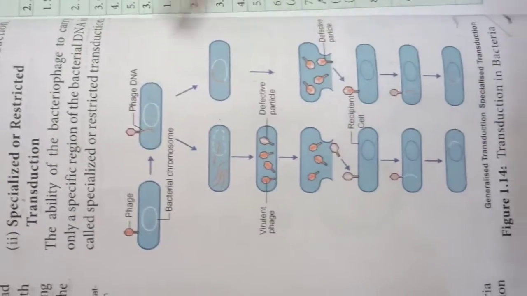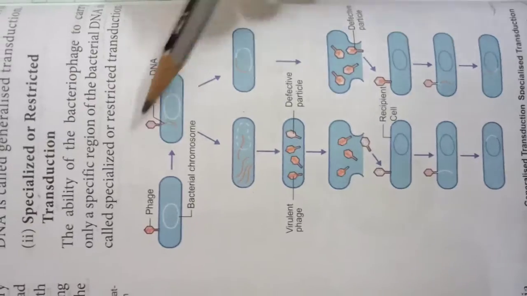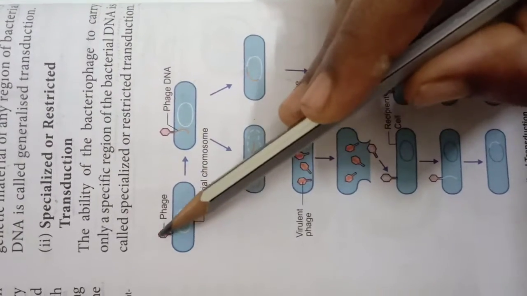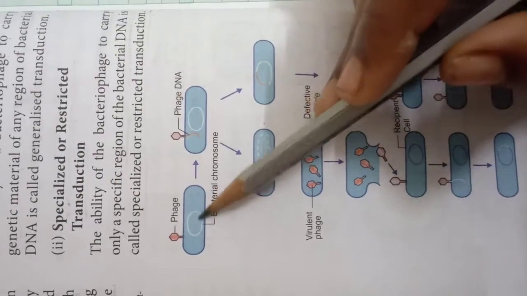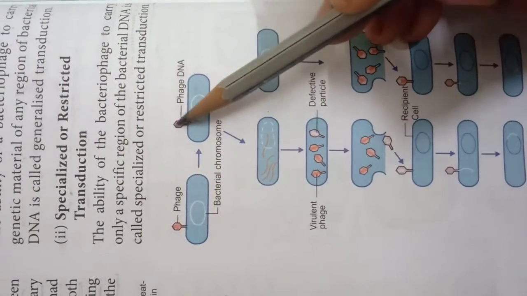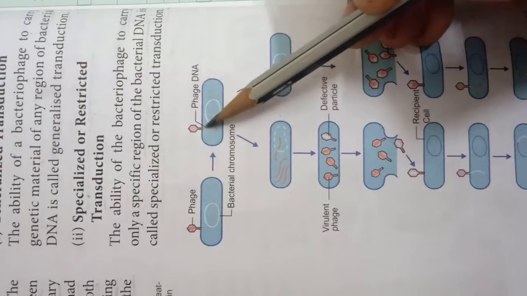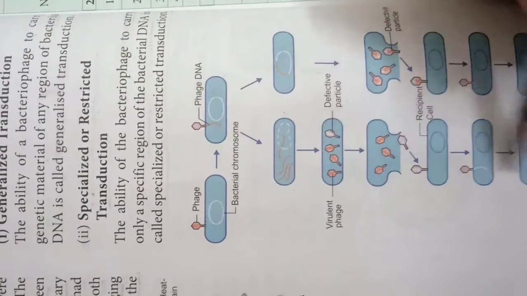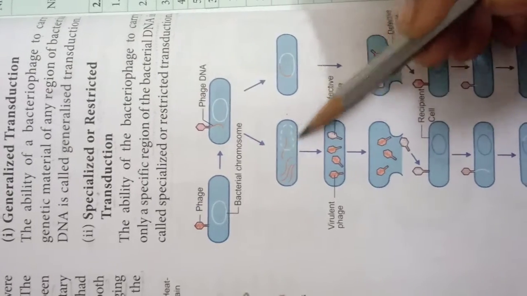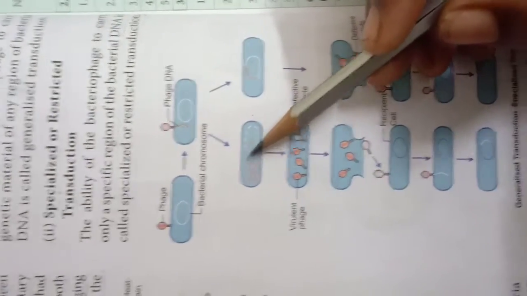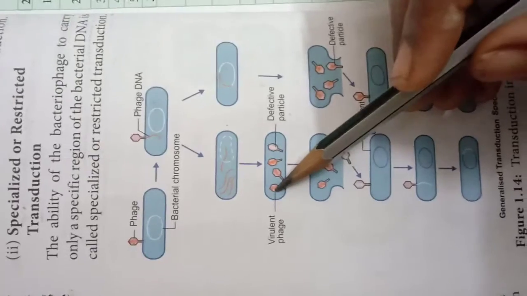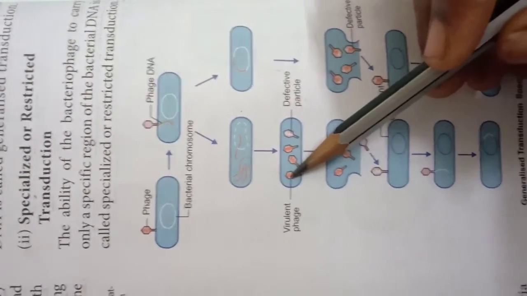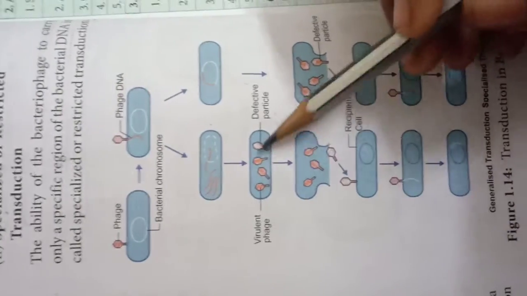This is the picture of transduction. This is the phage, and this is the bacterial cell. This is the phage DNA, and this is the bacterial DNA. The phage DNA inserts into the bacterial cell. In the generalized type, bacterial DNA and phage DNA are both produced. After maturation, the phages are produced.